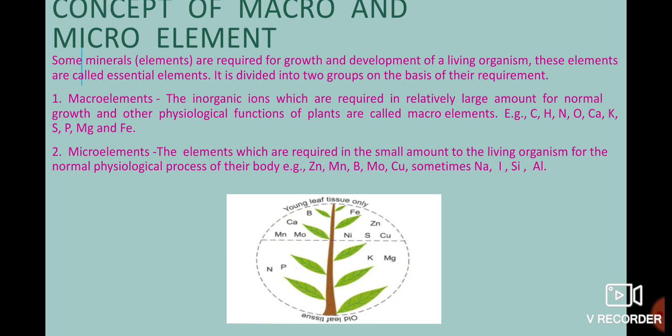Now, I have given the elements with their symbols. Obviously you know the names: C for carbon, H for hydrogen, P for phosphorus, S for sulfur, and so on. Then come the micro elements. These are also essential elements, but they are required in trace amounts, that means in small quantities. Micro means small and macro means large. Over here also I have given you the symbols. You know the names, like zinc, manganese, molybdenum, etc.